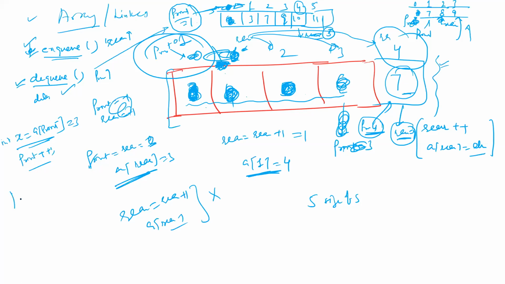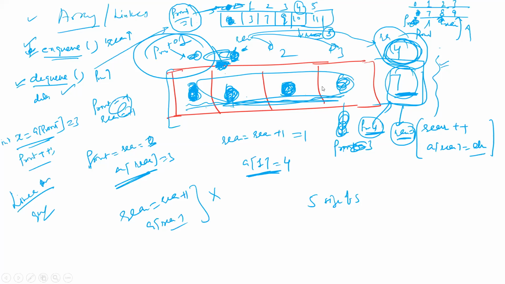This is why linear arrays are not recommended for queue implementation. The space is still there, but you can't do insertion because you have to do rear is equal to rear plus 1, but the element is already at the last index. This is the last index. You can't make the index 5 because the size of the array is already equal to 5. Still the space is there, but you won't be able to enter the element.